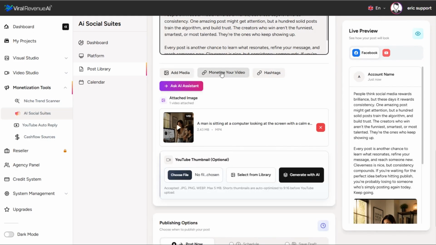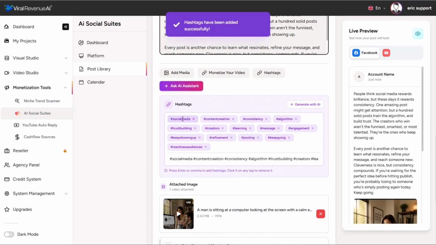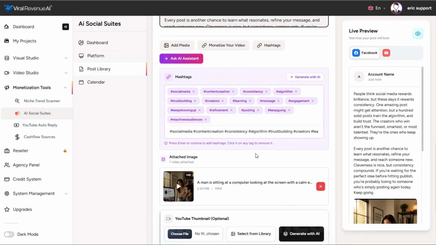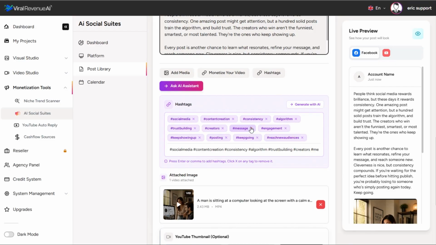I can also add monetization links, and I can add hashtags. Hashtags are good on both Facebook and YouTube, so we'll add some hashtags. And in fact, let's generate them with AI. Just click the button, and it came up with some great hashtags for me without me even having to think about it. It read my post, created a ton of hashtags. In fact, that might be a little bit overkill, so what I'm going to do is simply remove a few. Yeah, I think that's good.